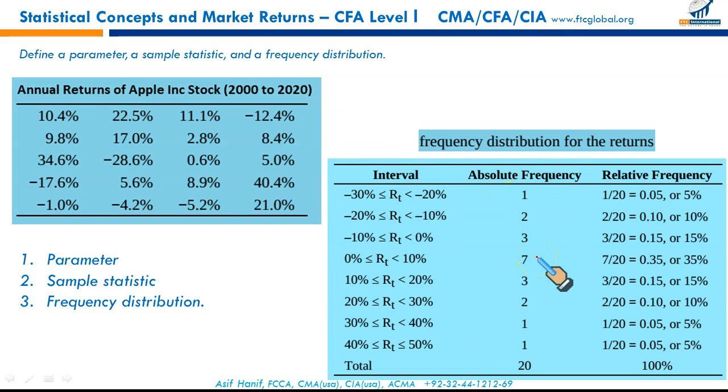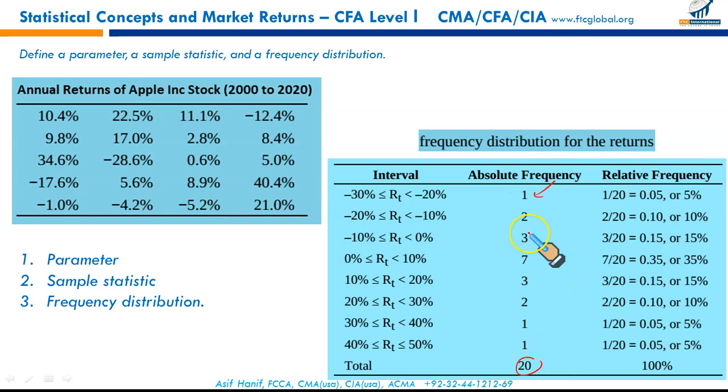Now it is much more meaningful, because against each class I can assess how many numbers fall in it. One return was between -30 and -20, and there were 7 returns between 0 and 10. This is called a frequency distribution. The numbers that you see are called absolute frequency, and we can also express this in the form of relative frequency. How many numbers are there in total?